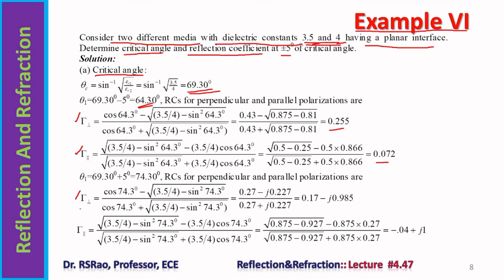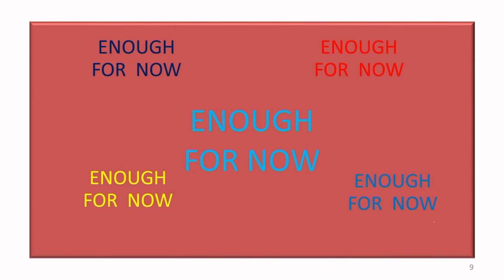The reflection quotients for perpendicular and parallel polarization can be computed with theta 1 as the incidence angle. So it results in complex reflection quotients. In the first case, the reflection quotient is real, but in the second case, when the angle of incidence is more than the critical angle, a complex reflection quotient results. These are some of the things which I want to share with you.